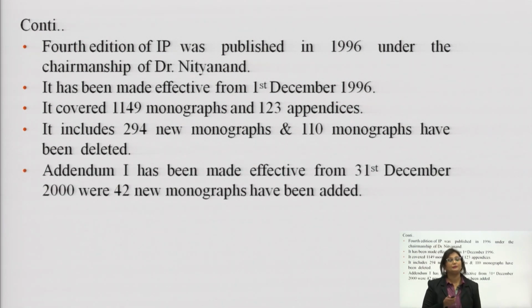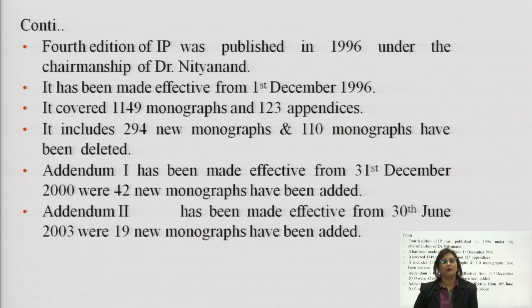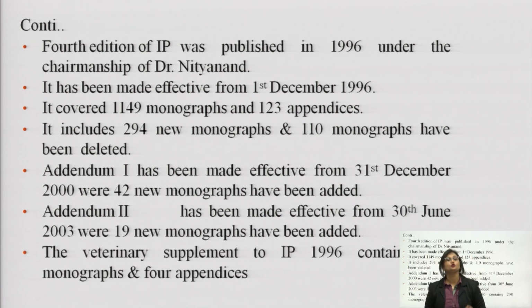Addendum 1 has been made effective from 31st December 2000, and 42 new monographs were added. When we are talking about the 4th edition, addendum 1 to the 4th edition was published in the year 2000, to which 42 new monographs were added. The same edition had the second addendum in the year 2003. This consisted of 19 new monographs.